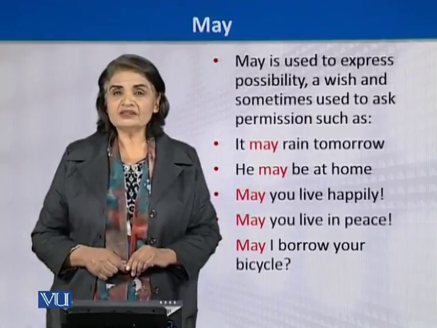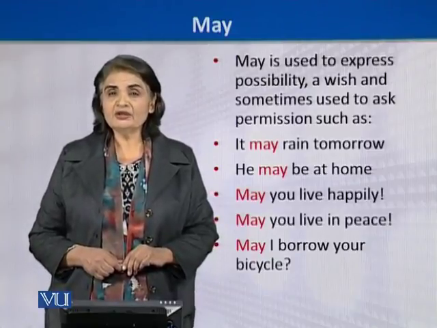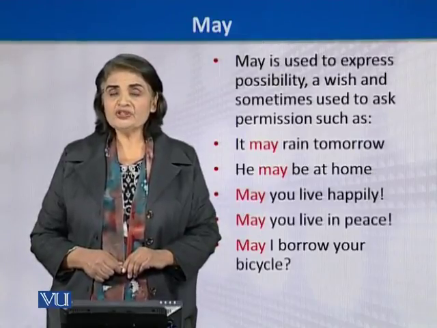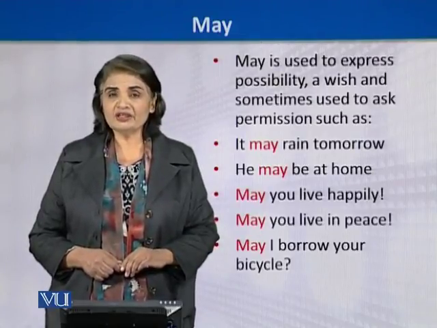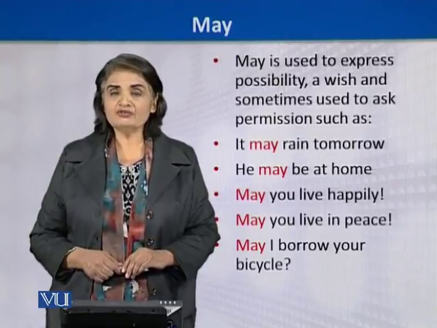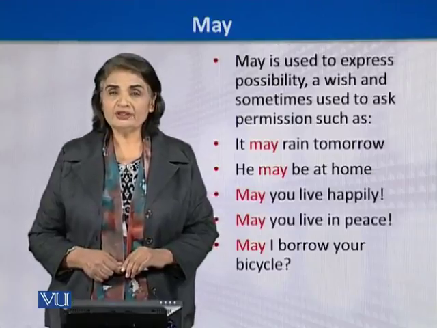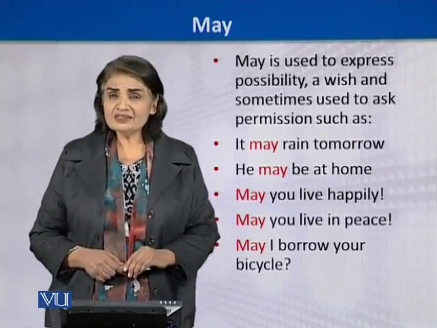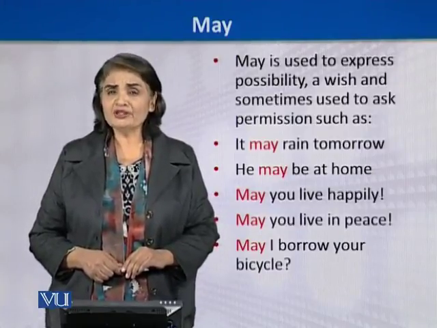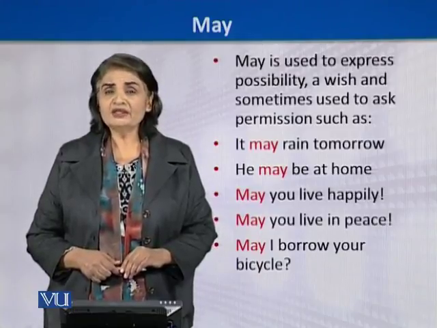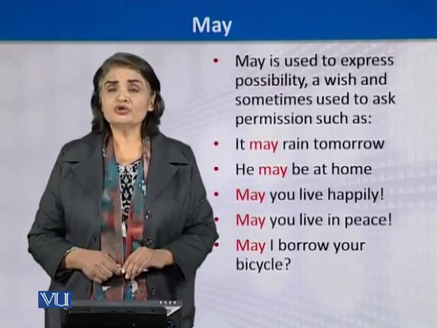Now there is a sense of politeness there, but at the same time there is another feeling which is also signifying that the speaker is asking for permission, but is probably also expressing the possibility of borrowing a bicycle, that is, can this be borrowed or not.